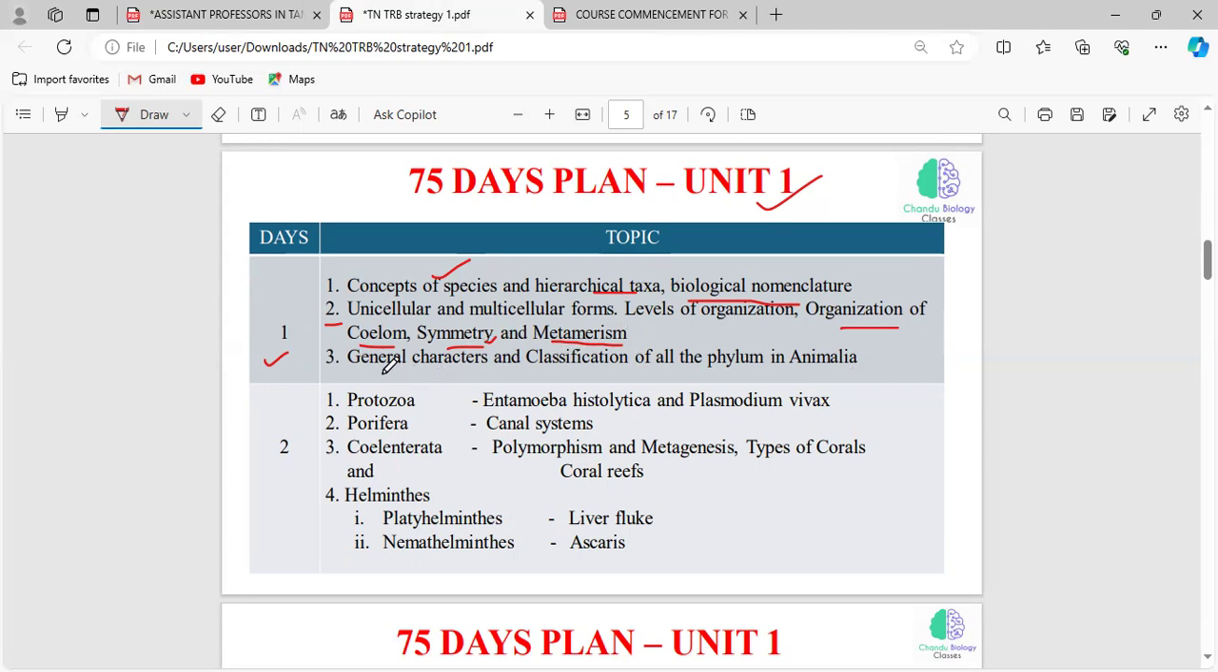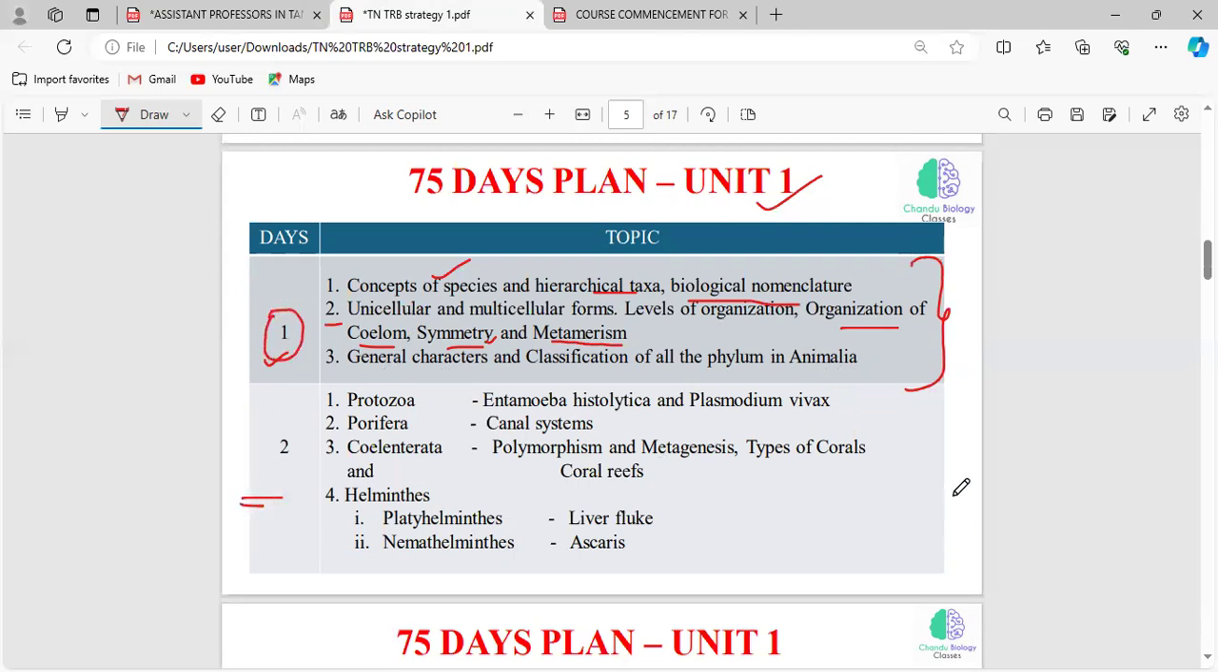So the third thing you have to read is the general characters and classification of all the phylum. See, we have phylum Porifera, Coelenterata, Platyhelminthes, Aschelminthes, Annelida, Arthropoda, Mollusca, Echinodermata, and phylum Chordata. And you have to be thorough with the general characteristics and classification of all the phylum in the animal kingdom. So these are all the things you have to cover in the first day.